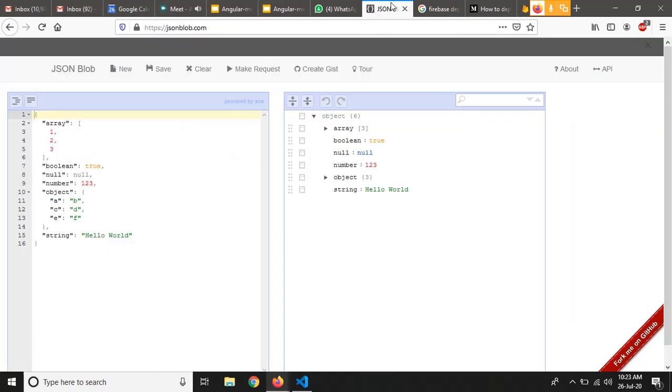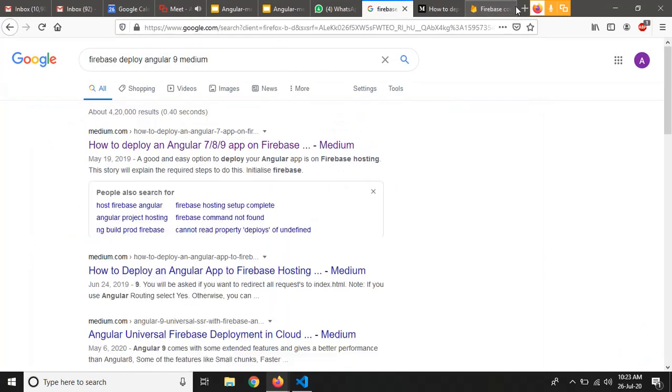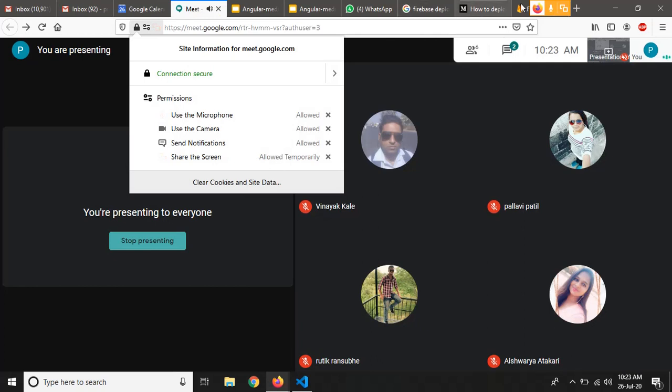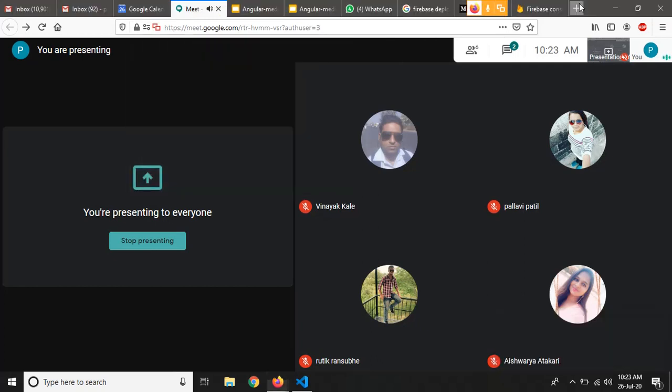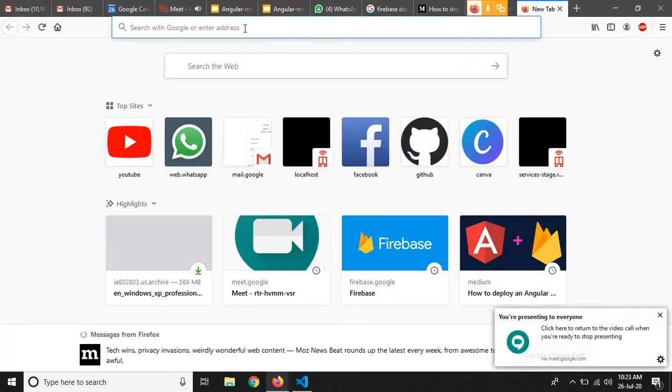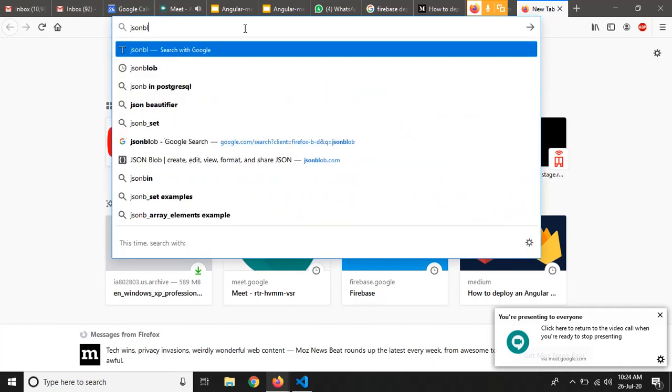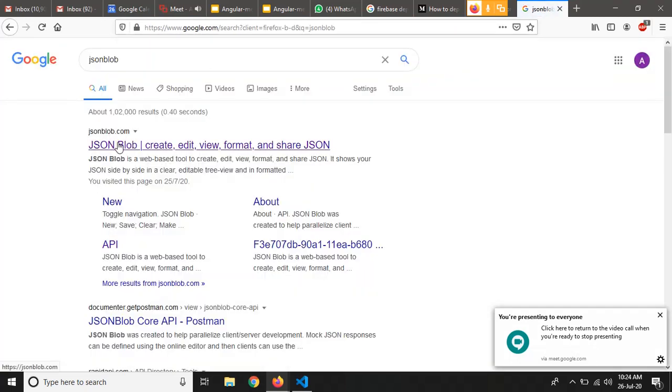So just to use JSON blob, just go to the site JSON blob, just search for it and it will appear here, right?